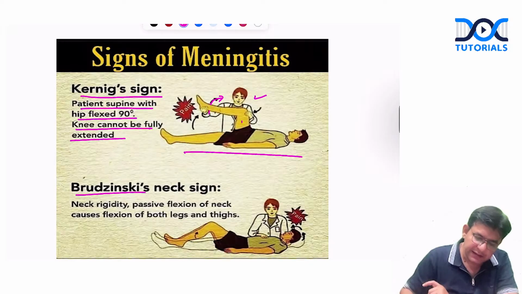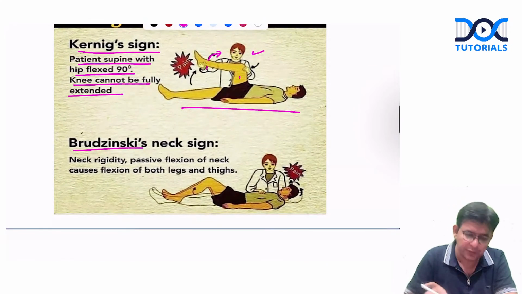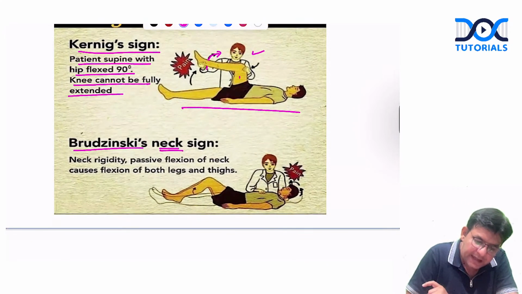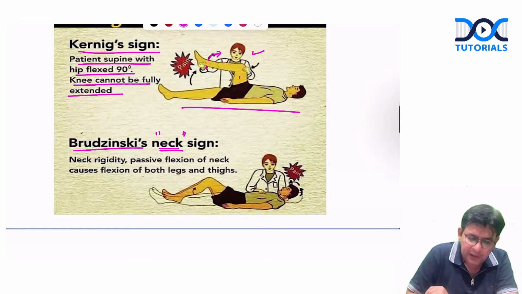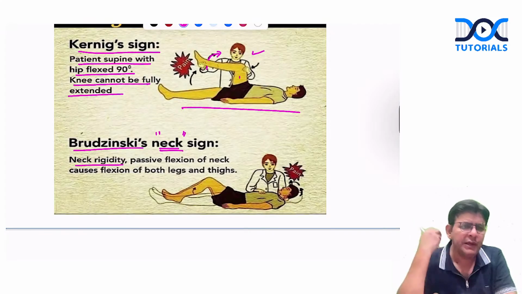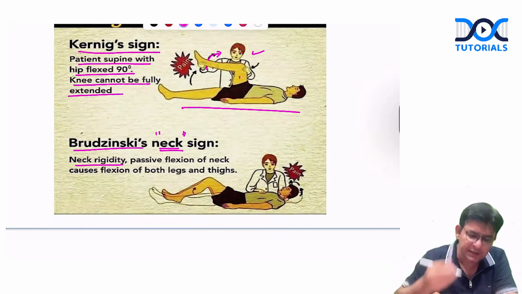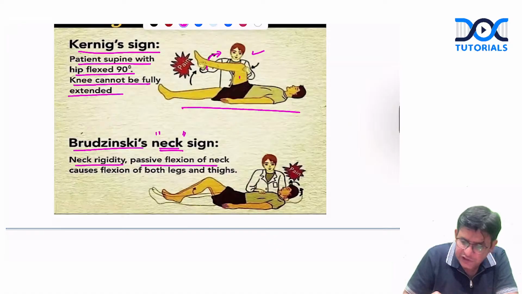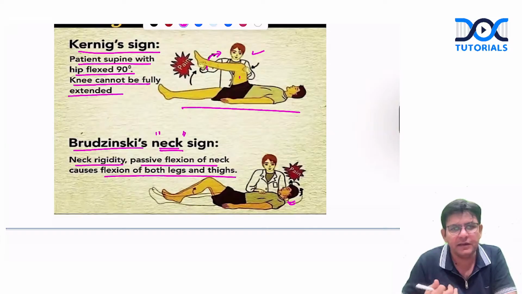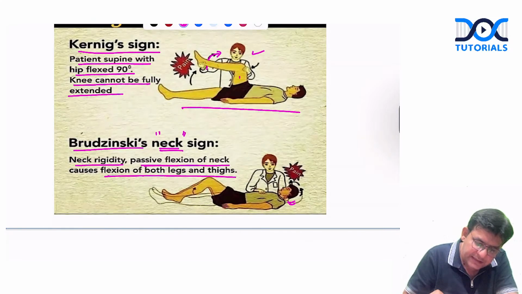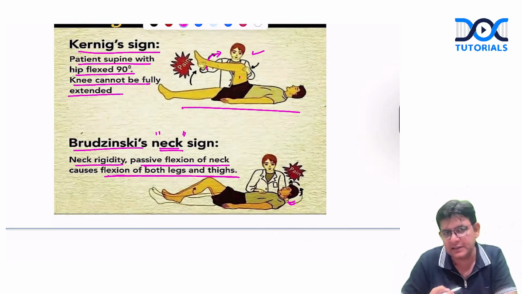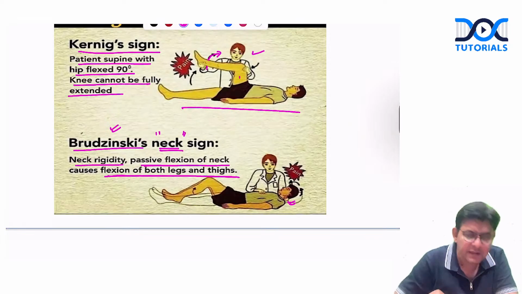Then comes the Brudzinski sign. Brudzinski sign is a neck sign. Because nuchal rigidity is there, when you do the passive flexion of the neck, the flexion of the legs and the thighs ought to happen automatically. With the passive flexion of the neck, there is a flexion of the legs and the thighs. This is termed as which particular sign, guys?